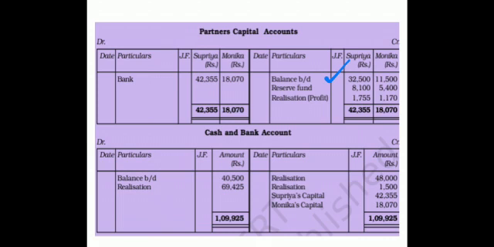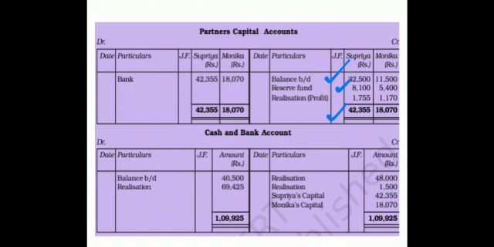3:2. 8,100 comes out to be for Supriya and 5,400 for Monica. The original value of reserve fund was 13,500 in the balance sheet. Then the revaluation profit I have transferred here, 1,755 and 1,170.